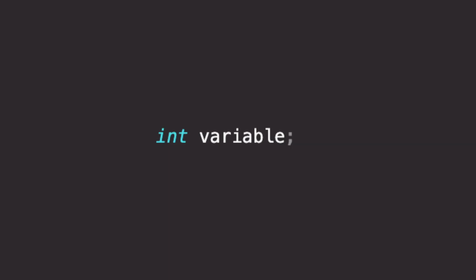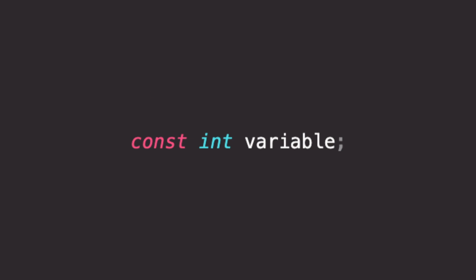Let's start simple. We can read this in two ways, from the left and from the right. So int variable, or variable that is int, or simply you can call it int. Now let's add a const to the equation. So if we read from the left, it is const int. So that makes sense. Or we can read it from the right, int const, or integer that is const. Again, both of them make sense.